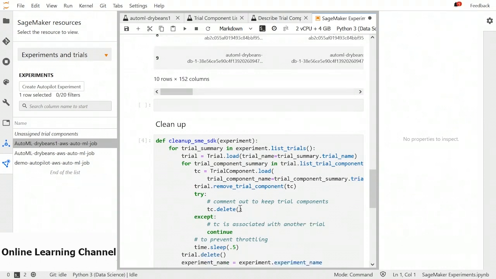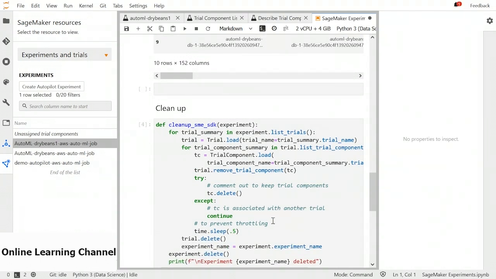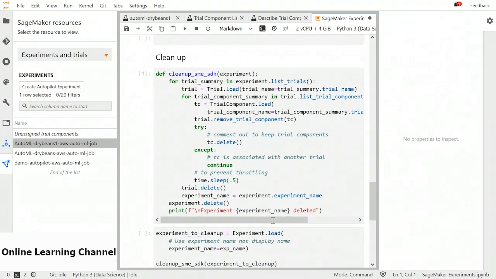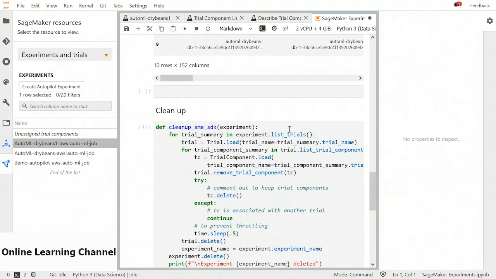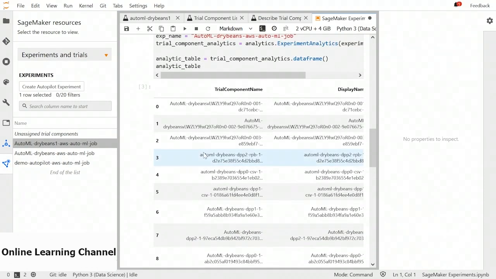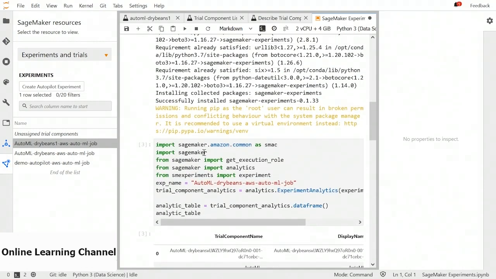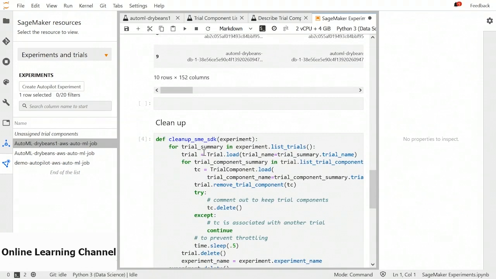And don't forget to clear all the experiments and the endpoints created by the experiments to save the cost and avoid heavy charges. So this way you can take a look at the experiments and trials in SageMaker Studio, and you can also use a Studio notebook to take a look at the experiments and trials and compare them.